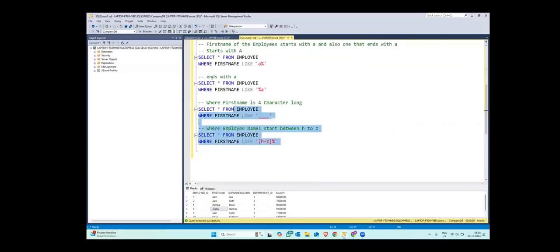So just do these 4 queries, and I have certain questions for you to practice also.